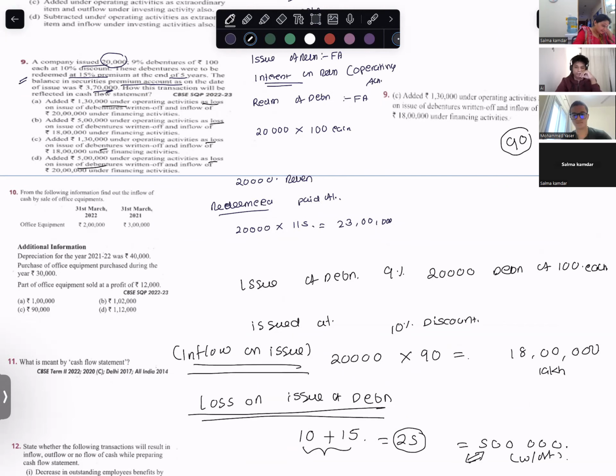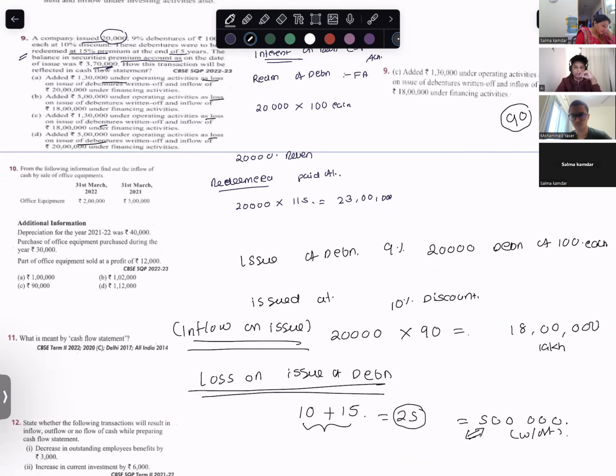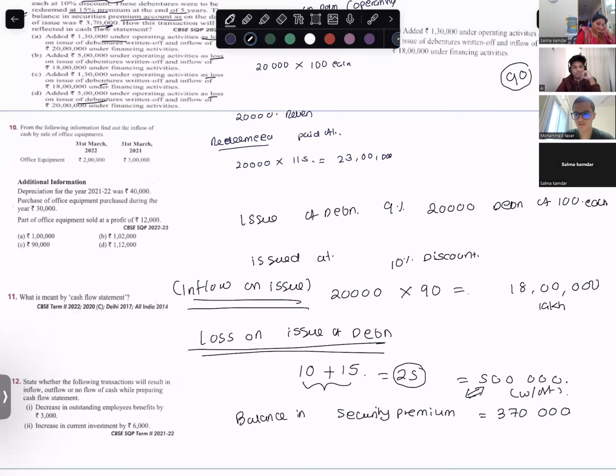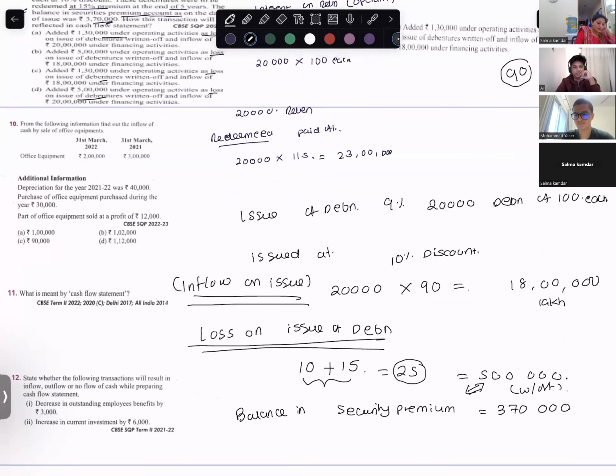But my balance in securities premium is how much? Balance in securities premium is 370,000. So I have loss of 5 lakh, 370,000 I will use from securities premium.